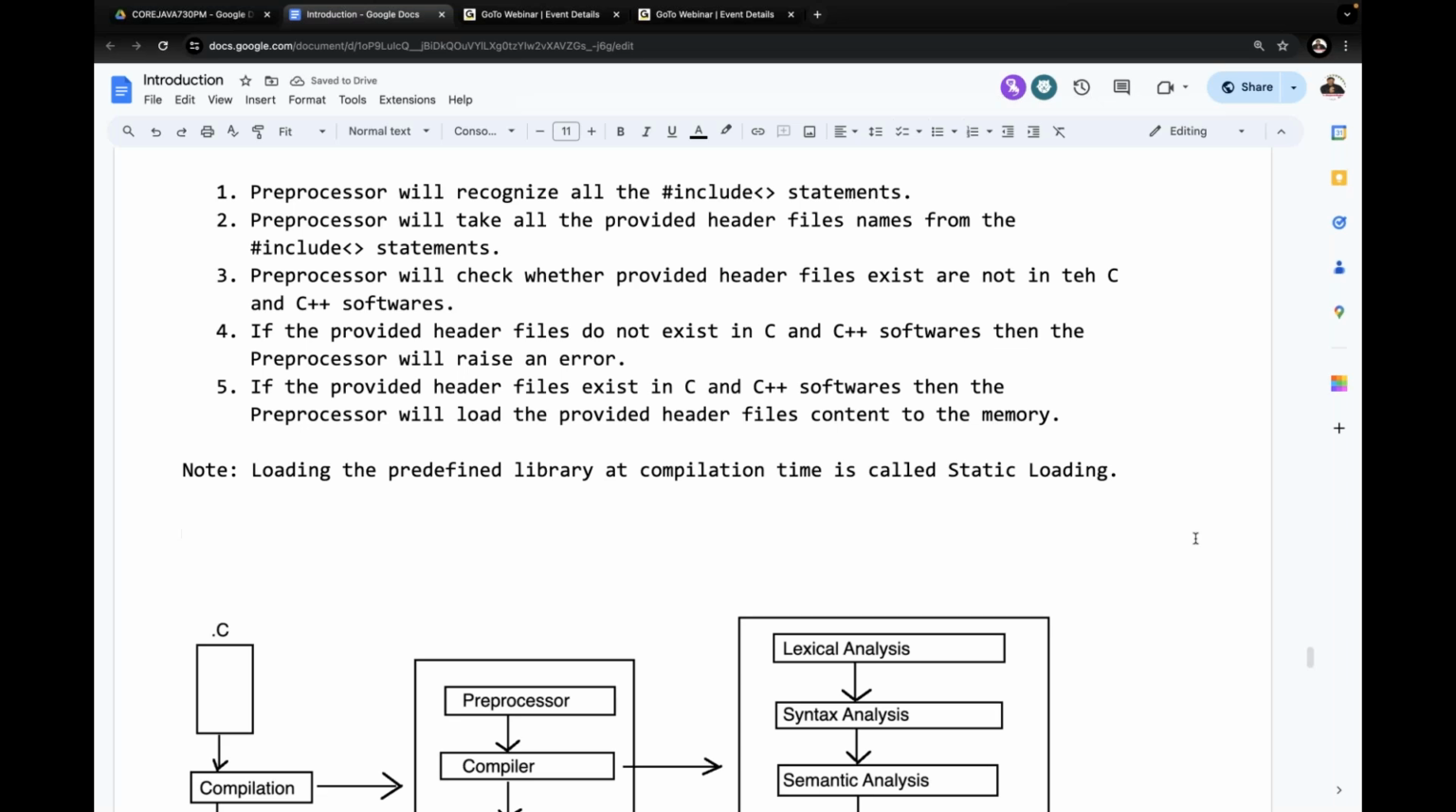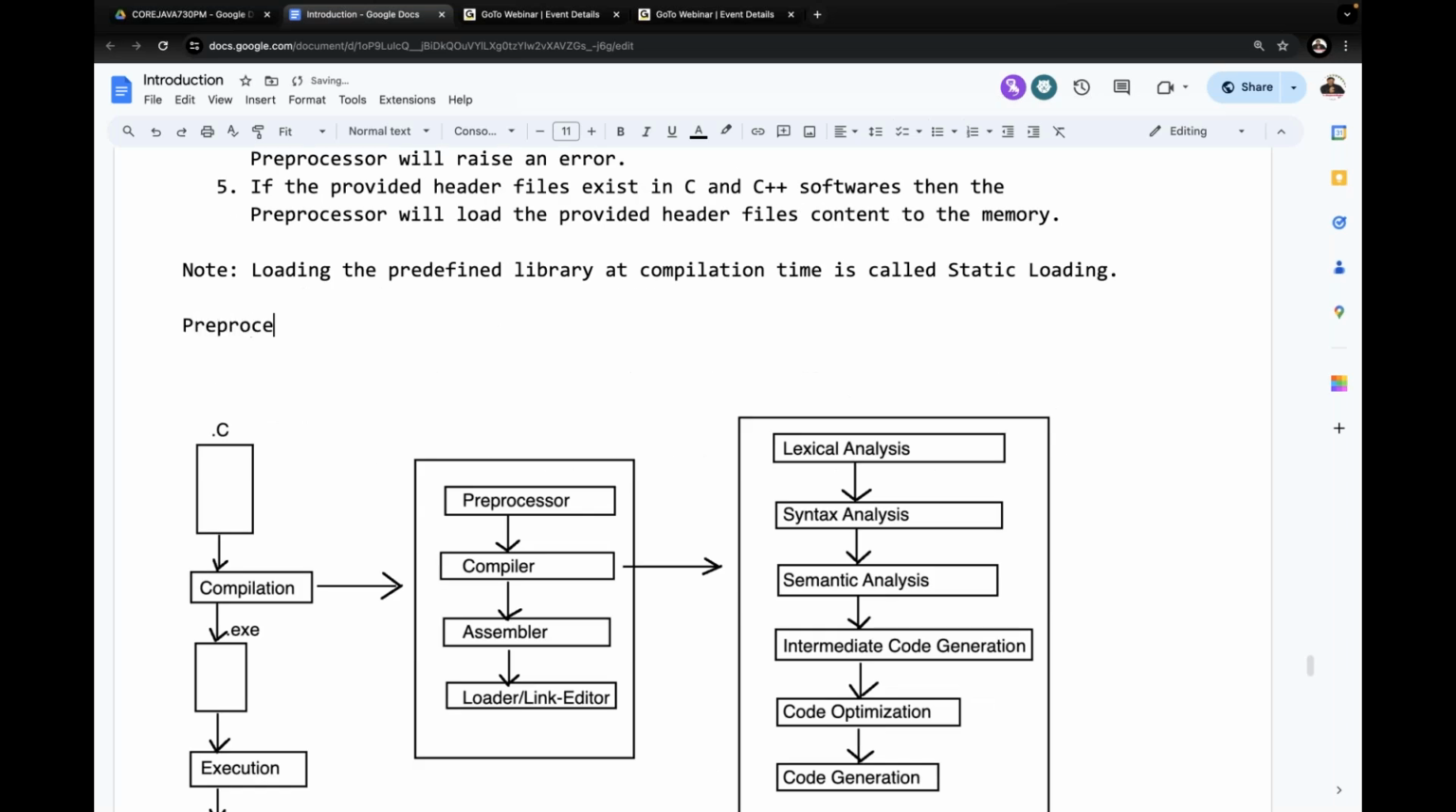Why is the preprocessor required in C and C++? We understood what the location of the preprocessor is. We understood what the job of the preprocessor is. Now the point is: why is the preprocessor required in C and C++? That we have to understand now. Now I'm giving clarity. Observe carefully. The preprocessor is required in C and C++ in order to